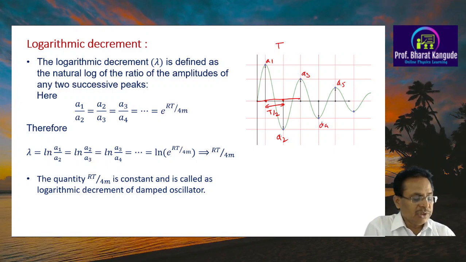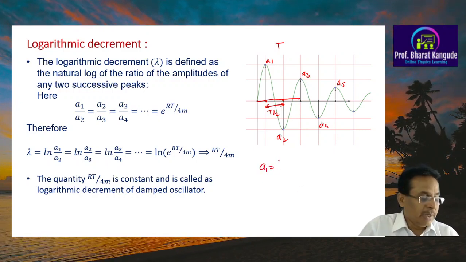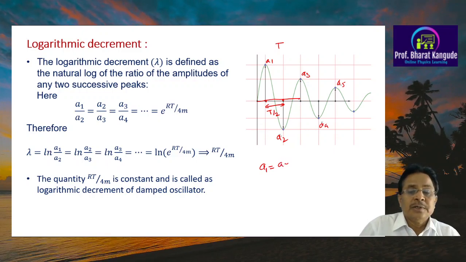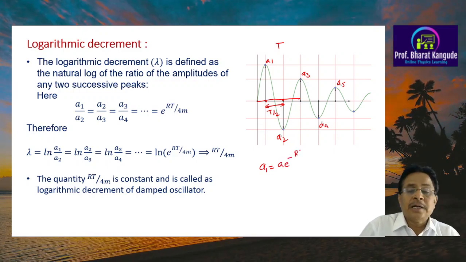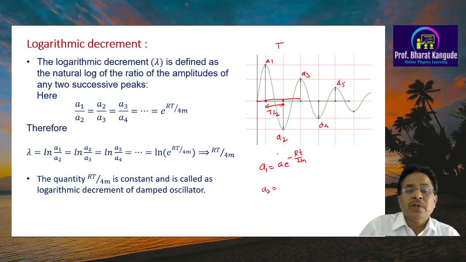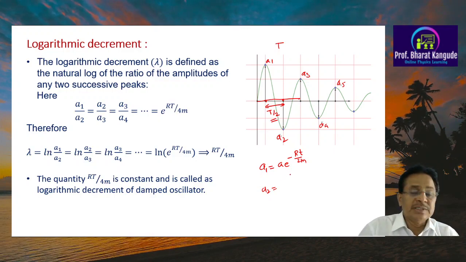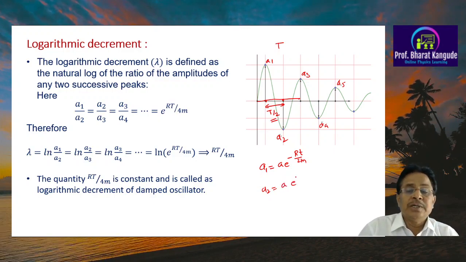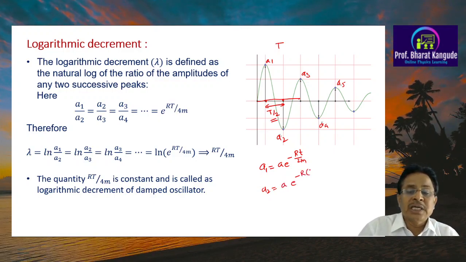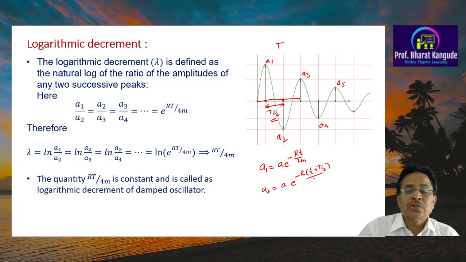I'll just give you these numbers. A1 is given by A times e raised to minus RT upon 2m, whereas the next quantity A2, which is at a distance of T by 2 away in the time domain, is given again by A into e raised to minus R, now this time it is small t plus capital T by 2, upon twice m.